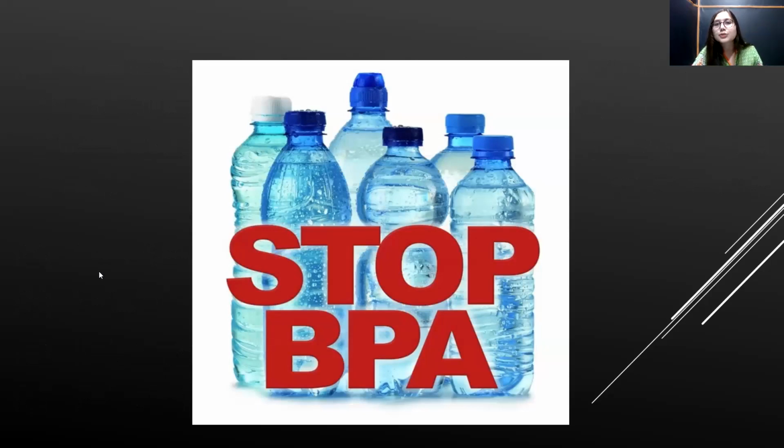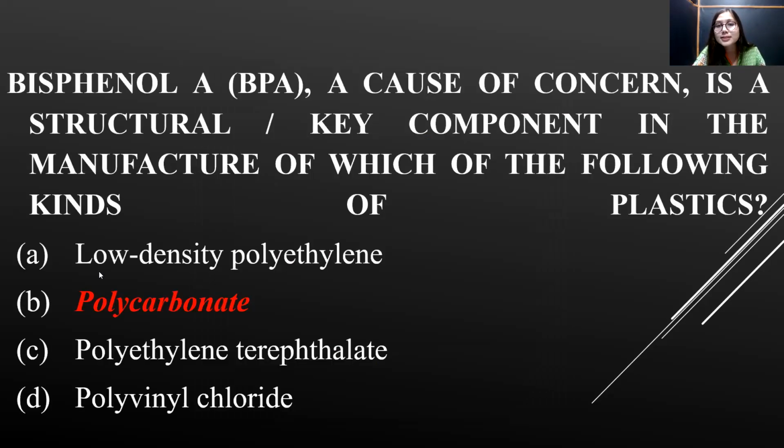Now this bisphenol A is used in making the plastics that are used for making water bottles. And the kind of plastic used in making these water bottles, the correct answer is polycarbonate. Polycarbonate is used in making these water bottles.